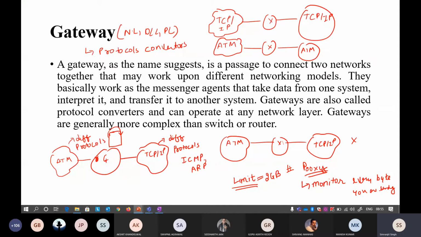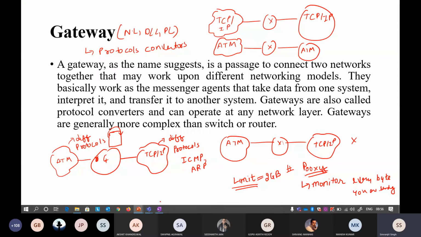Okay, so that is why these proxy servers became very popular, and that becomes the sole advantage of using a gateway. But gateway is a very costly device, so it is not used like we use routers, but they are very well used in colleges and other companies also. Where we want to monitor the internet and see what our employees are doing, gateway is the best way to do that. This is also another advantage of gateway, but actually it comes from the need to connect two different network protocols with each other, so that is the advantage of your gateway.